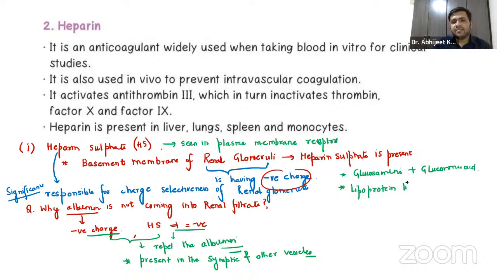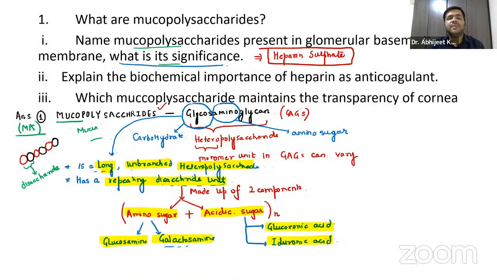Even one more significance that you can remember, that the enzyme lipoprotein lipase is anchored. Anchored means supported. It is anchored by heparin sulfate. So that is again one important significance that you can remember. The lipoprotein lipase is also anchored by this heparin sulfate. So that was regarding the first part of the question, the mucopolysaccharide present in the glomerular basement membrane, that is the heparin sulfate, and the significance we have already talked about.